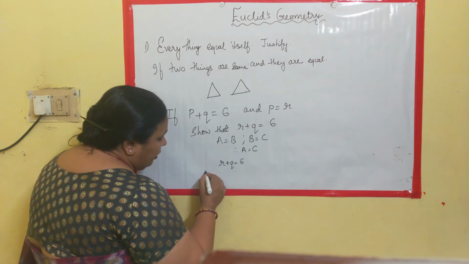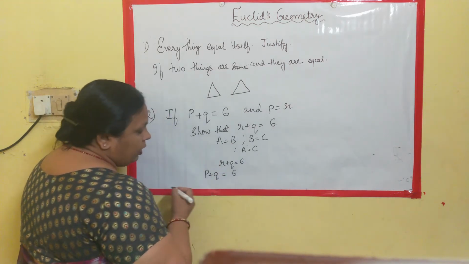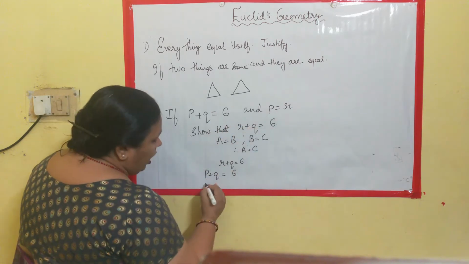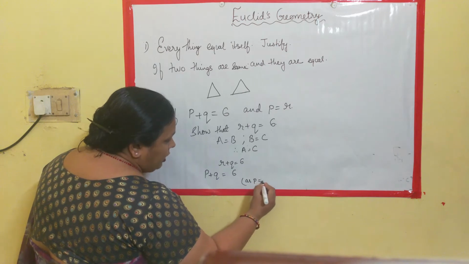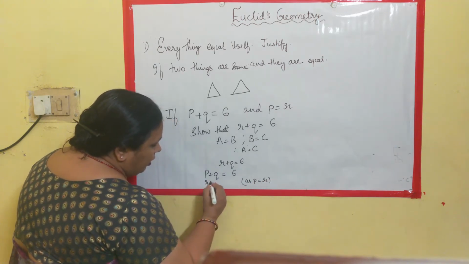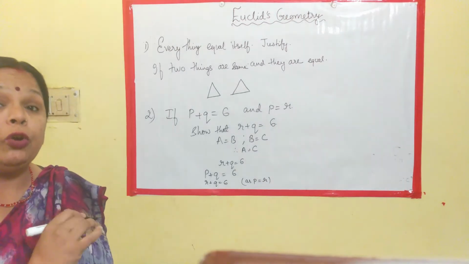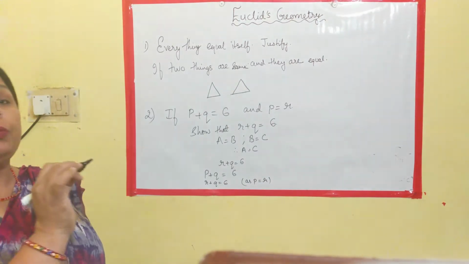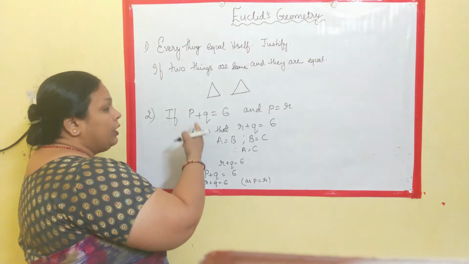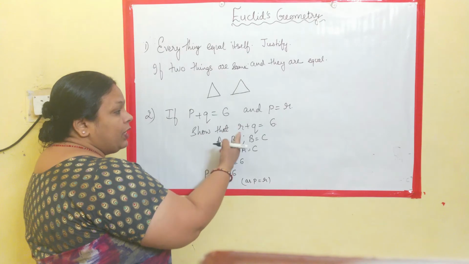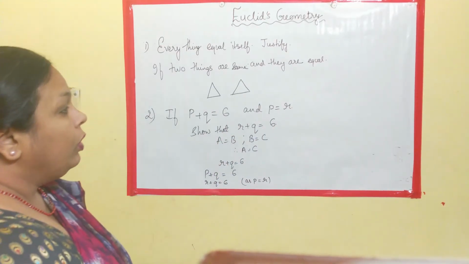Or, what is done is P plus Q is equal to 6. Clear? Now, P is equal to R. That is, substituting here as P is equal to R, you can write R plus Q is equal to 6. Only thing required here is to recall the axiom and state it properly, that because of this axiom we are saying that if this is equal to this, we are getting R plus Q is equal to 6. Clear?